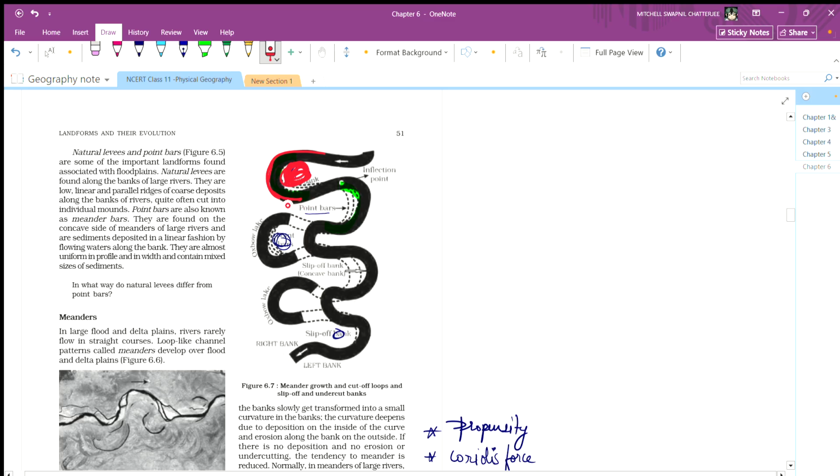All the erosion materials, like erosion of soils and the cuts from the bank of the river, get deposited on the concave side and not on the convex side.